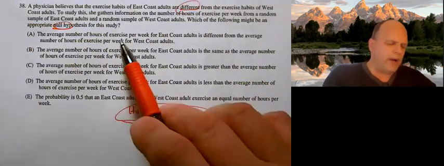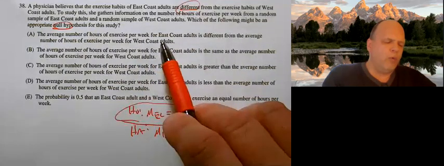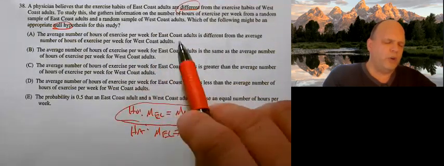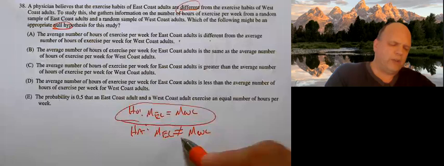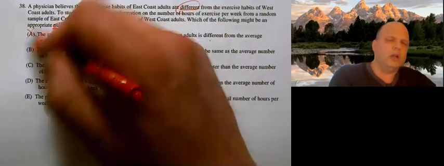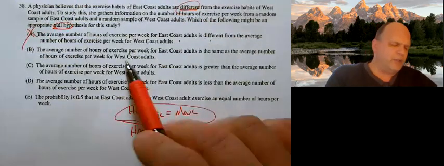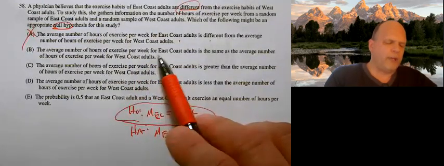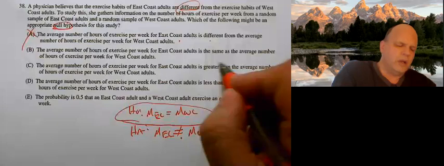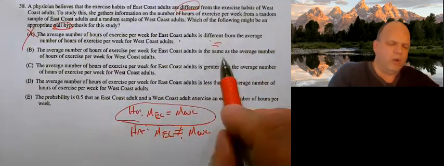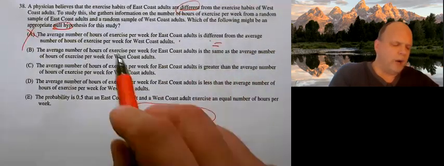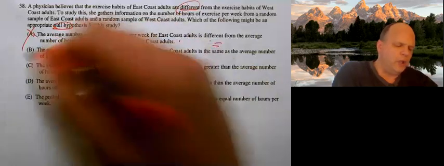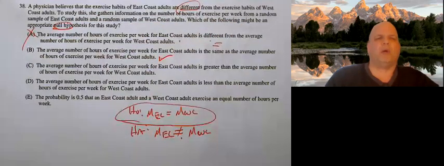So the average number of hours of exercise per week for East Coast is different. No, that's the alternative. We want the null. The average number of hours of exercise per week for East Coast is the same. That's equal as the average number of hours per West Coast. That looks pretty good. I'm thinking B, I'm liking B already.